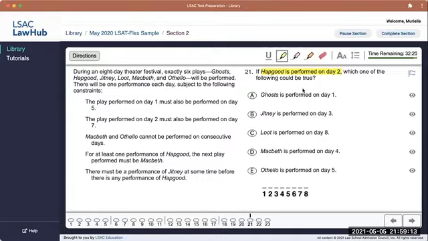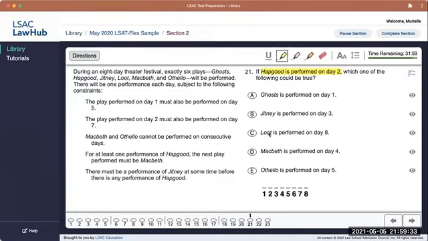So if Hapgood is performed on day 2, I'm going to be looking at rules that mention Hapgood and day 2. The first rule that mentions one of those things is rule 2, which says the play performed on day 2 must also be performed on day 7.